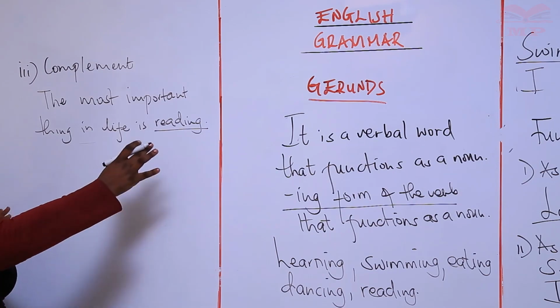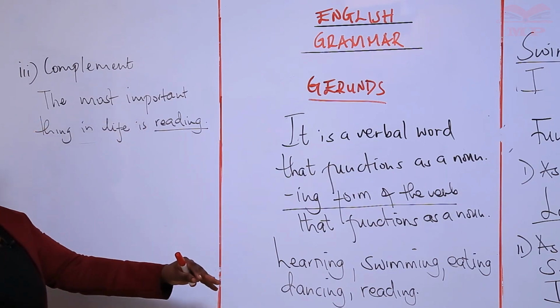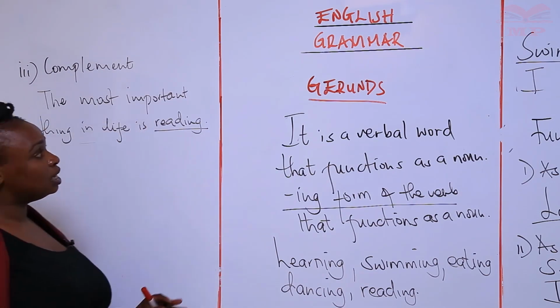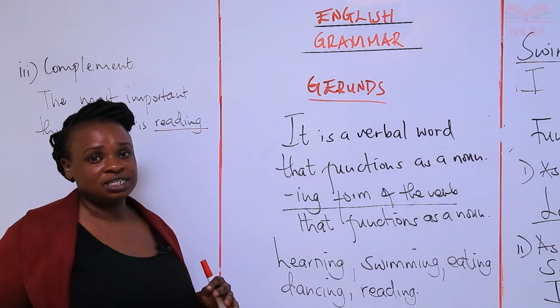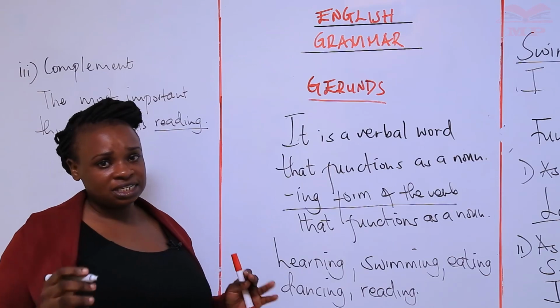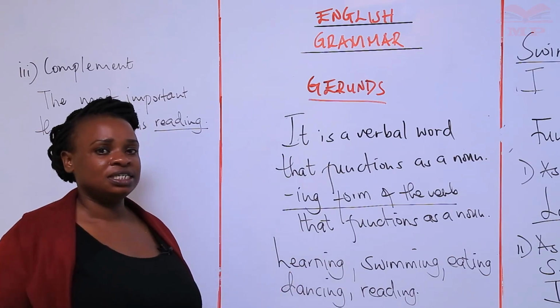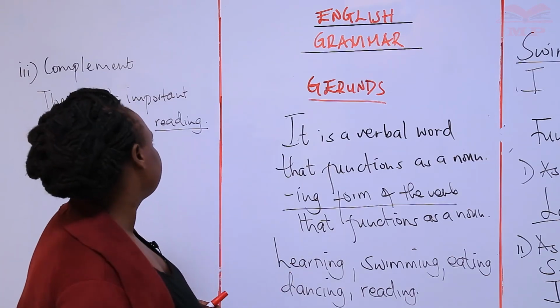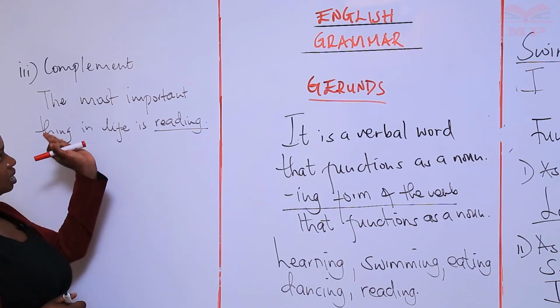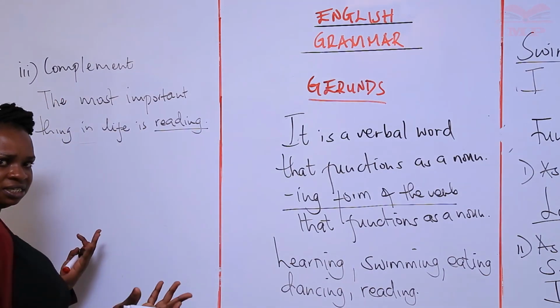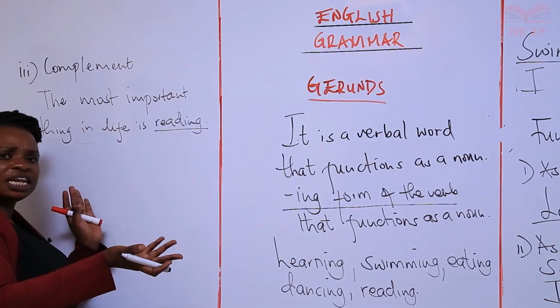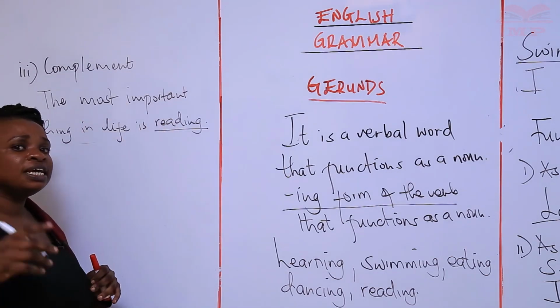So the most important thing in life is the predicate part of the sentence. We said earlier in our other topic that a complement is a word that completes the predicate part of the sentence. The predicate part is the part of the sentence that talks about the subject, or the object. So in this case, the subject complement completes: what is the most important thing in life? Reading. So our subject here is the most important thing in life, hence why it completes that thought.